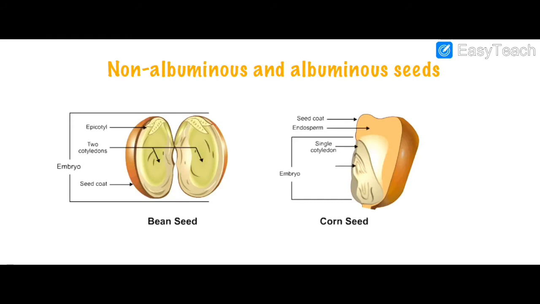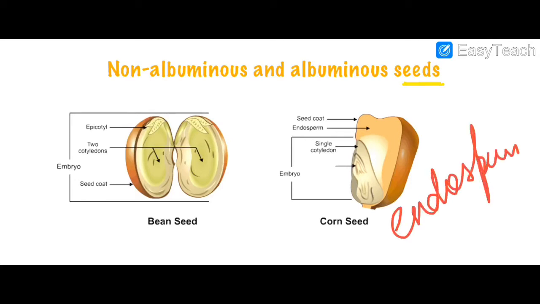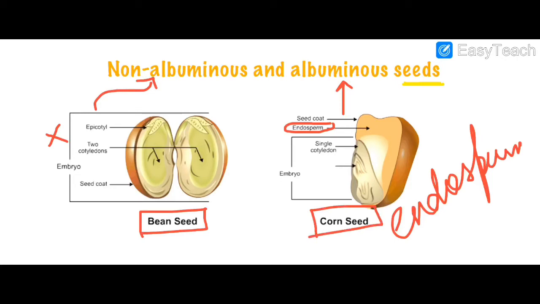Before that, there are two types of seeds on the basis of presence and absence of endosperm. If endosperm is present, these seeds are termed albuminous seeds. And if endosperm is not present, those seeds are known as non-albuminous seeds. The example of a non-albuminous seed is the bean seed, and the example of an albuminous seed is the corn seed.